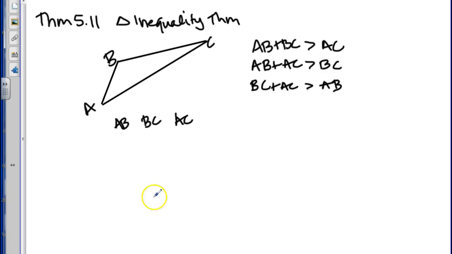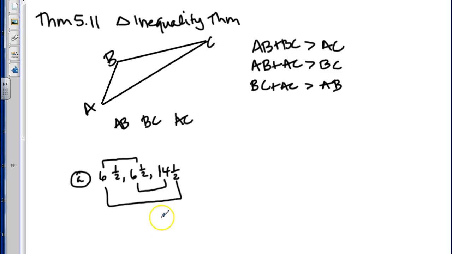Okay, so let's explain this. If I give you these three measures, why could this not be a triangle? Why could these measures not be side lengths of a triangle? Or could they? You can take two sides and make sure that they're greater than the third. So you'll pair up these two, pair up these two, and then pair up those two, and they have to be greater than the third side.